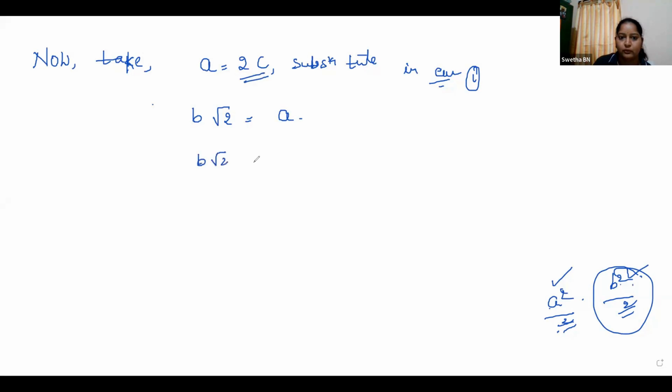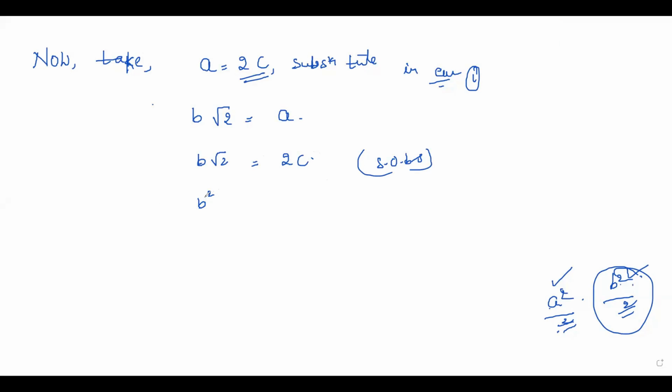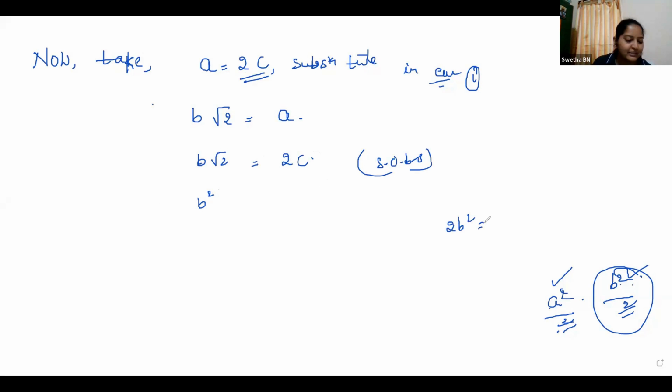So B root 2 is equal to 2C. So square on both the sides. So B becomes B. Tell me. Ma'am, equation 1 was 2B square is equal to A square, ma'am. No problem. Same thing, no? 2B square is equal to A square. Now, in place of A square, you write 2C whole square. Same thing. Now you will get it, Panchami. So B square, it is 2.